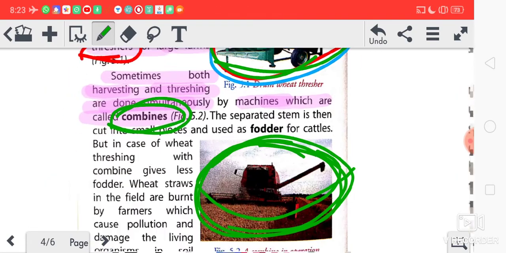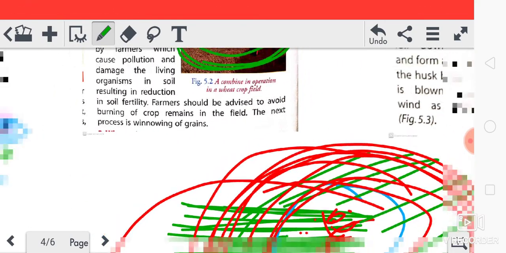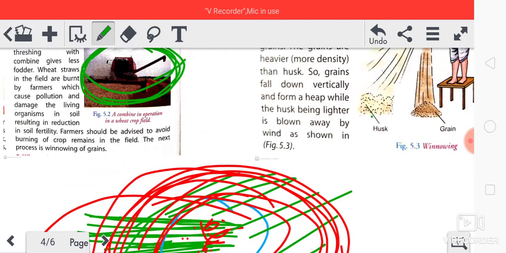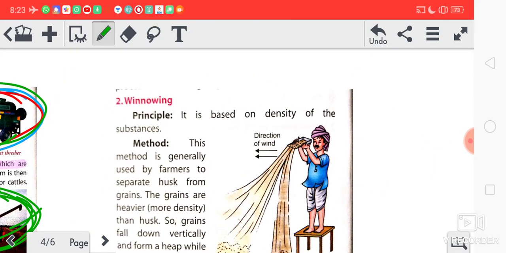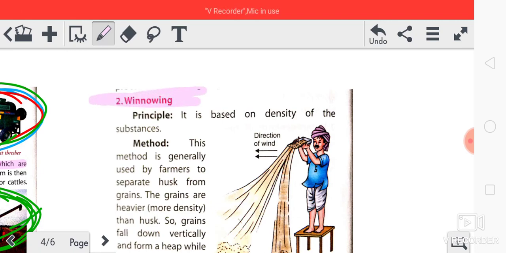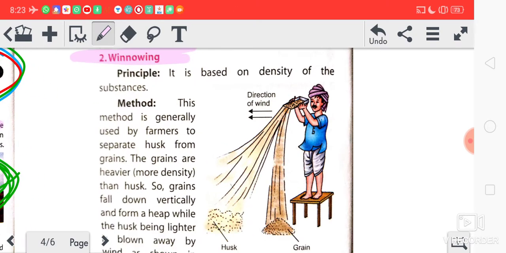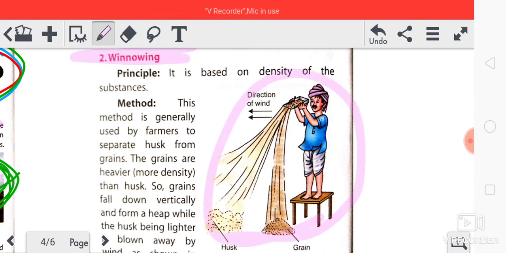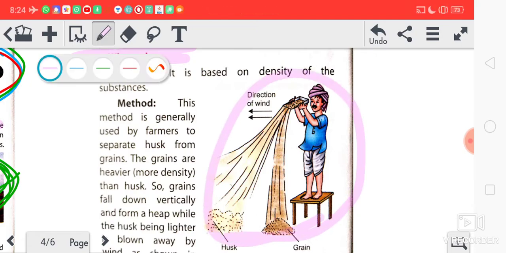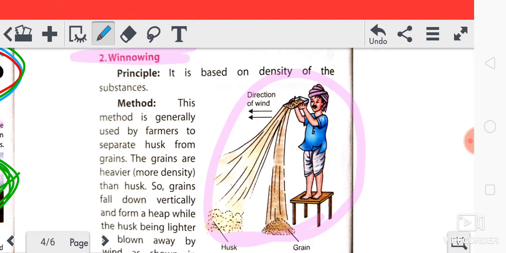Got it? Now come to another part, that is winnowing. This is winnowing. This part also you must have seen in your villages area. What is this man doing? He's taking the crop into his hand.